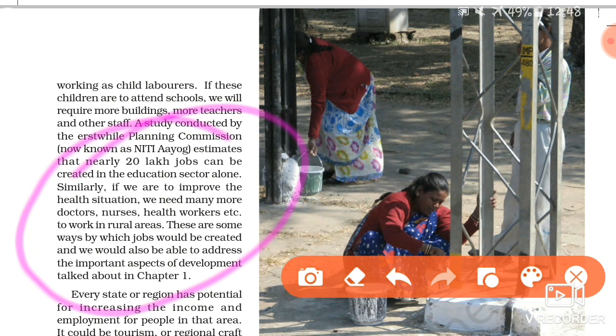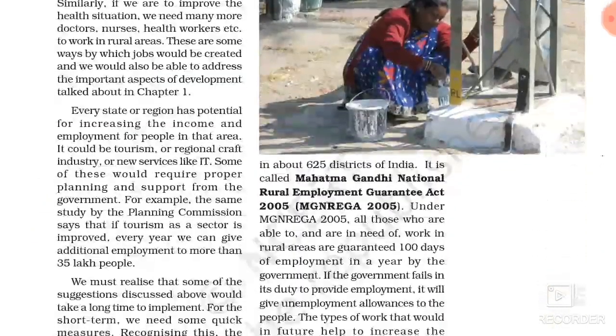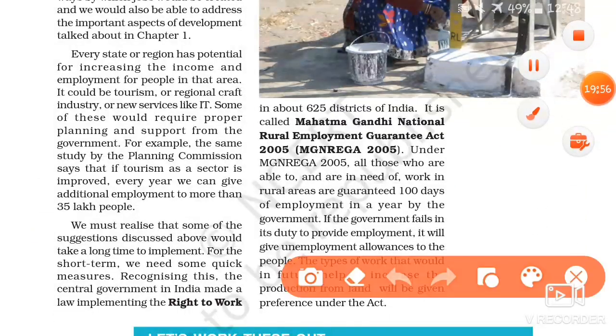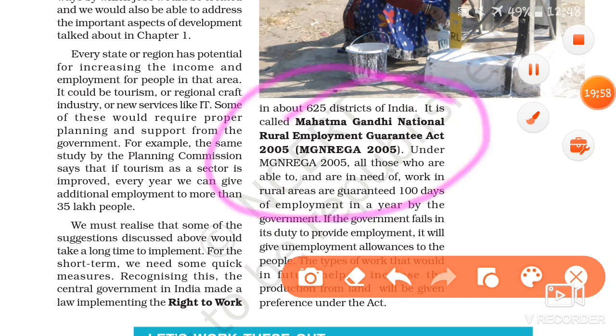After that, here is one scheme we will discuss now. This is MGNREGA 2005. So what is MGNREGA? Actually, the central government in India made a law implementing the right to work in about 625 districts of India, which is called the Mahatma Gandhi National Rural Employment Guarantee Act 2005.